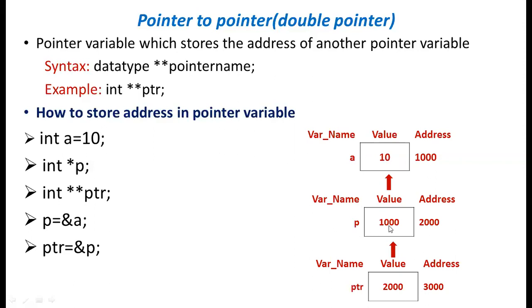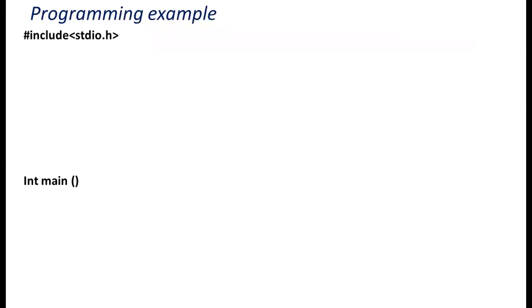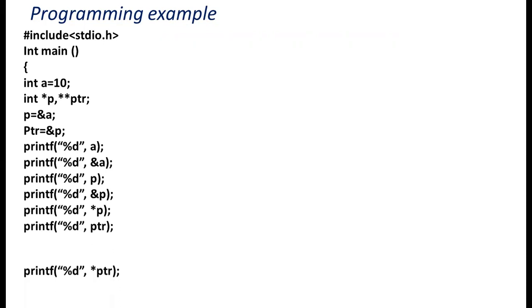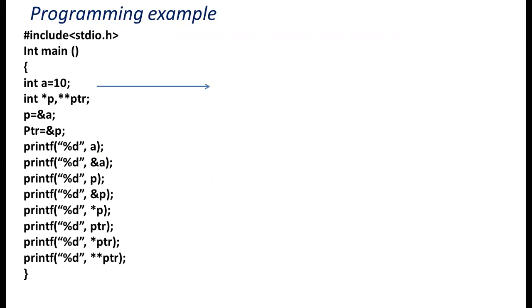So what is the value of p here? p can store the address of a, that is 1000. What is the value of ptr? ptr can store the address of p. We'll see the example. Just go through the program. Okay, we'll trace this program statement by statement. int a, value of 10, and the address of that a is 1000.